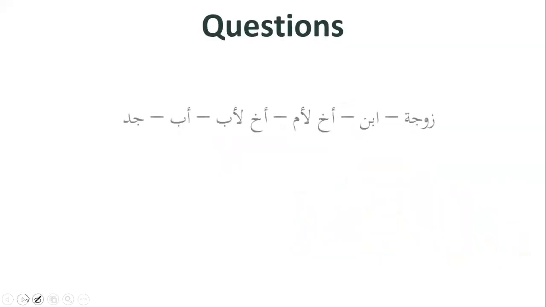Moving on. So in this question, we can see that the akh li ummin over here, sorry, not akh li abin, the akh li ummin over here will be mahjub. Why? Because the ab is present, the jad is also present, and the ibn is also present. So the akh li ummin, according to condition number 3, will be mahjub.